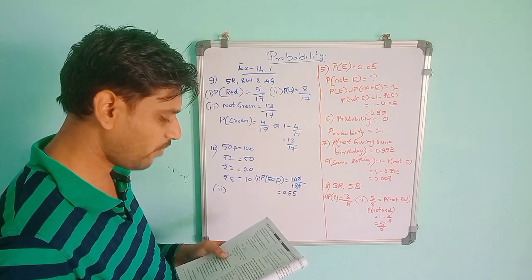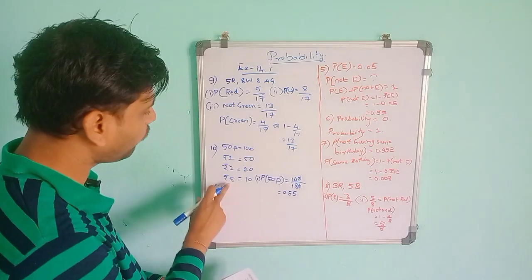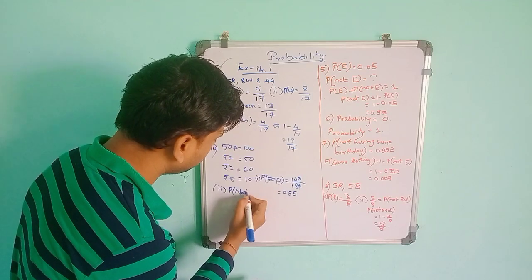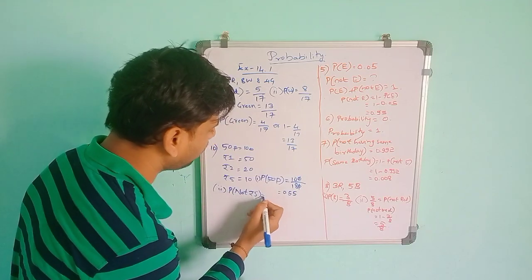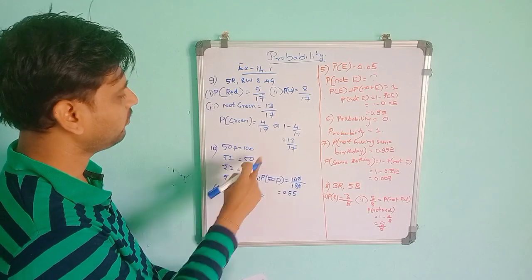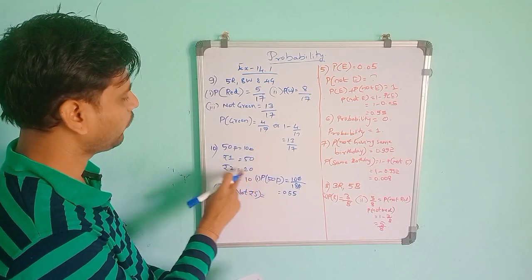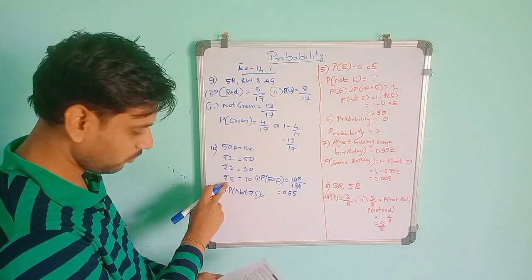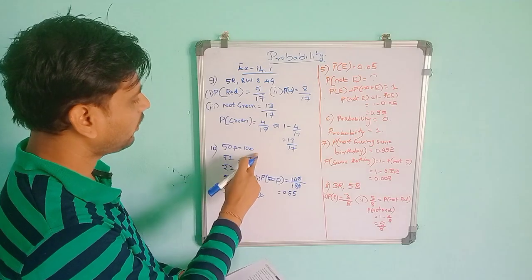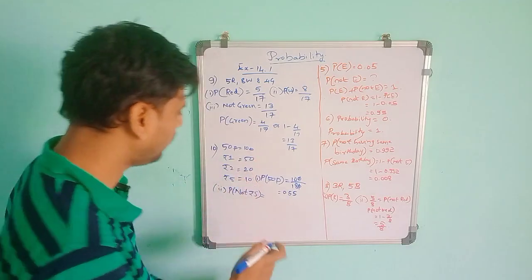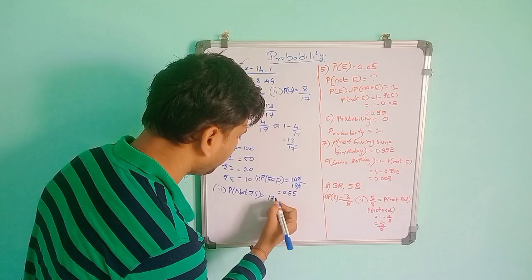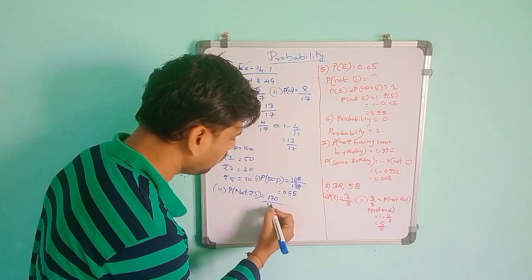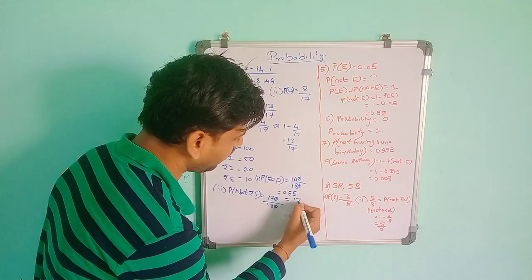Then the second one: it will not be a 5 rupee coin. So it should not contain a 5 rupee coin. Two methods. P of not rupees 5 coin: you have to neglect this one. The remaining is 100, 50 and 20, because 2 rupee coins, 1 rupee coins and 50 paisa coins, we should not include the 5 rupee coins. So 100 plus 50 is 150, 150 plus 20 is 170. The remaining 170 outcomes divided by the total number of possible outcomes, 180. It will be 17 by 18.